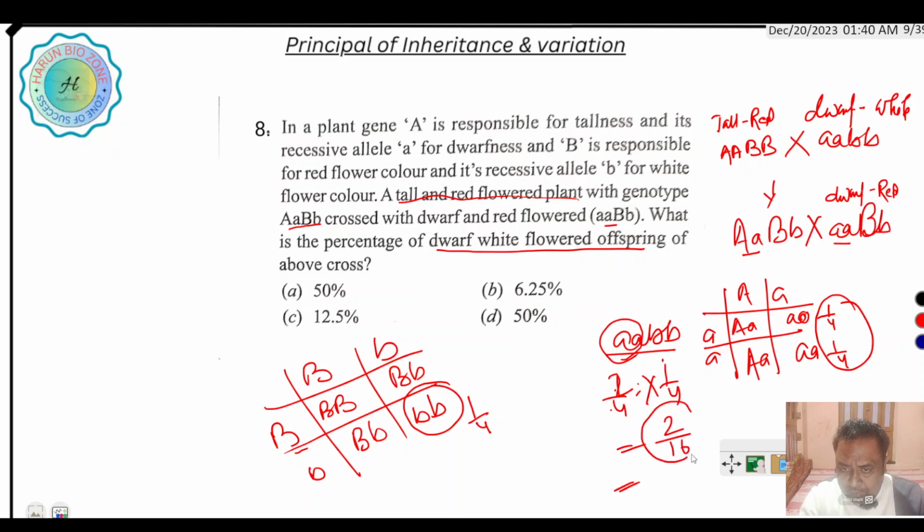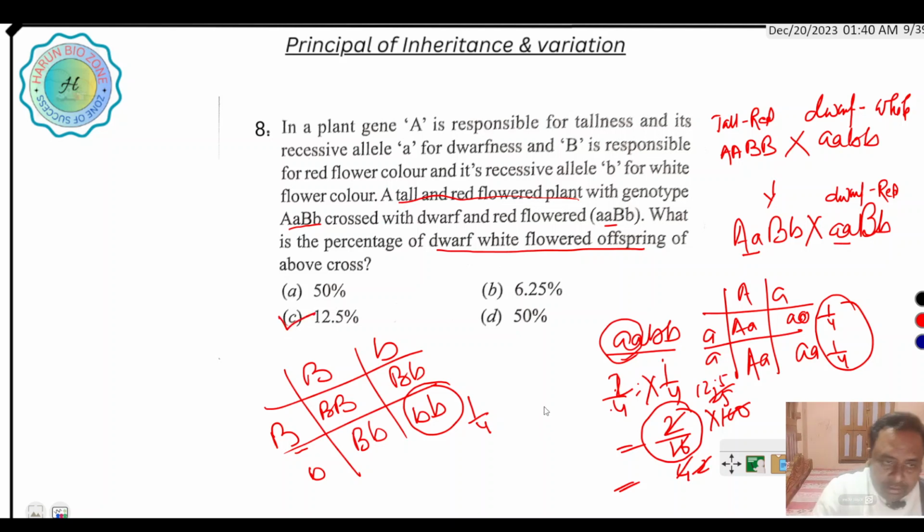Then 2 by 16 into 100 gives 12.5. So 12.5 is the right answer.